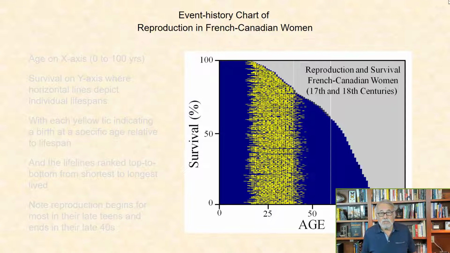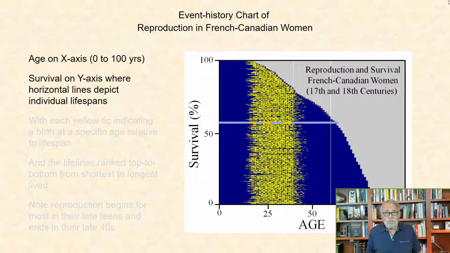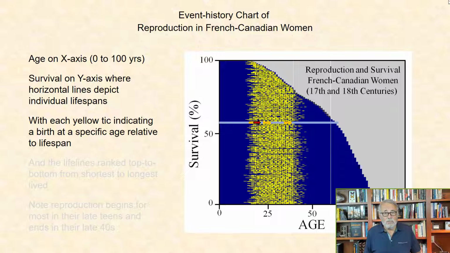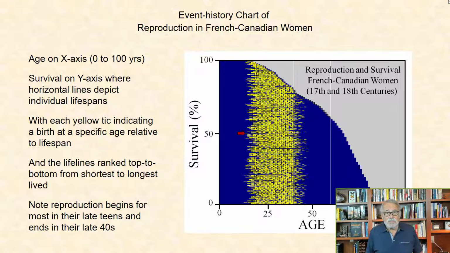This graphic shows an event history chart of reproduction in French-Canadian women from the 17th and 18th centuries. We have age on the x-axis from 0 to 100 years. Survival is on the y-axis, where the horizontal lines depict individual lifespans, with each yellow tick indicating a birth at a specific age relative to the overall lifespan. And the lifelines are ranked from top to bottom from shortest to longest lived. Note, reproduction begins for most in their late teens and ends in their late 40s.